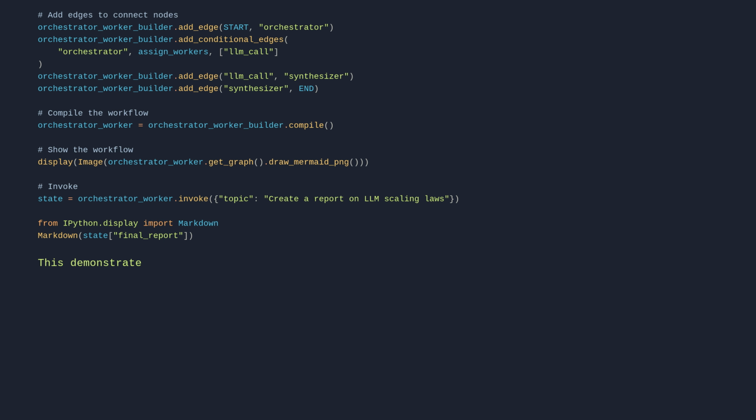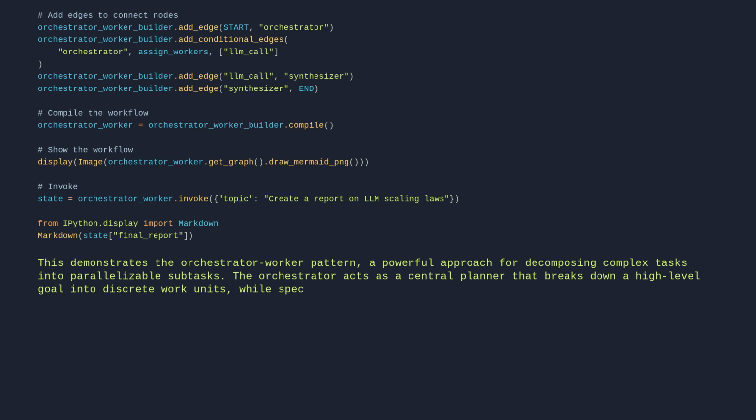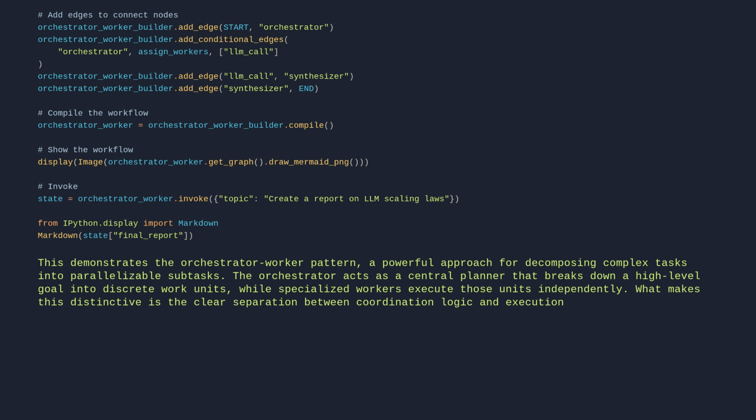This demonstrates the orchestrator-worker pattern, a powerful approach for decomposing complex tasks into parallelizable subtasks. The orchestrator acts as a central planner that breaks down a high-level goal into discrete work units, while specialized workers execute those units independently. What makes this distinctive is the clear separation between coordination logic and execution, enabling both parallel processing and dynamic task assignment.